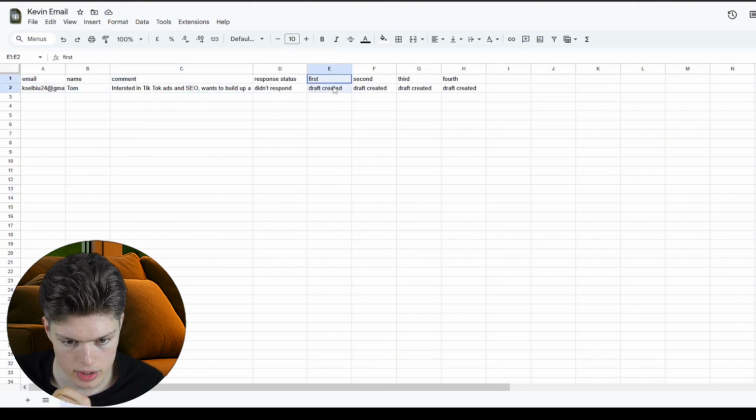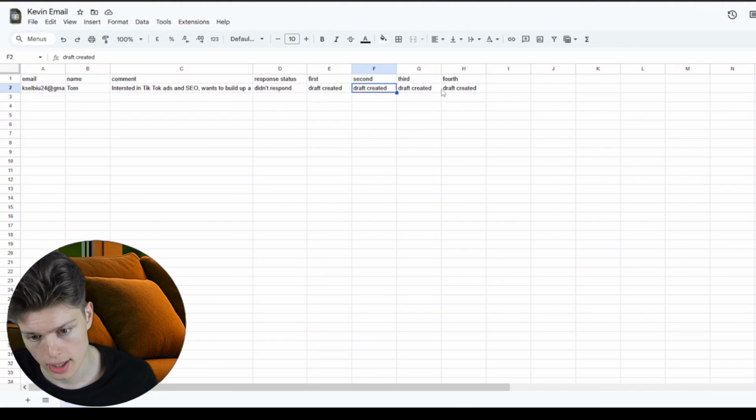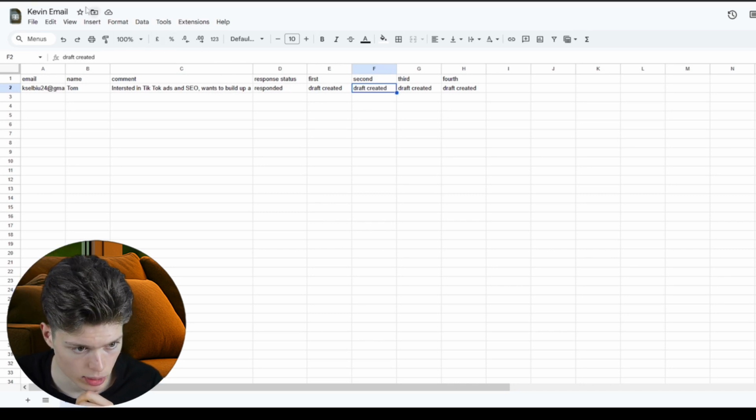It says that first draft has been created, second, third, fourth. So as you imagine, if there are a lot of contacts, and for example, if you have been sending emails every 3 days or 4 days, you would need updates on which drafts to check and send. And right now, response status is didn't respond because the person didn't respond. But let's wait for a moment and see what happens.